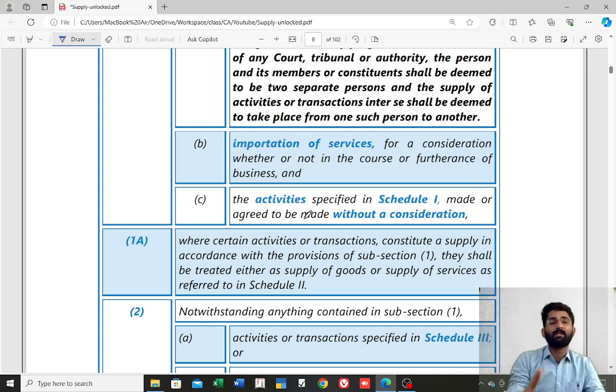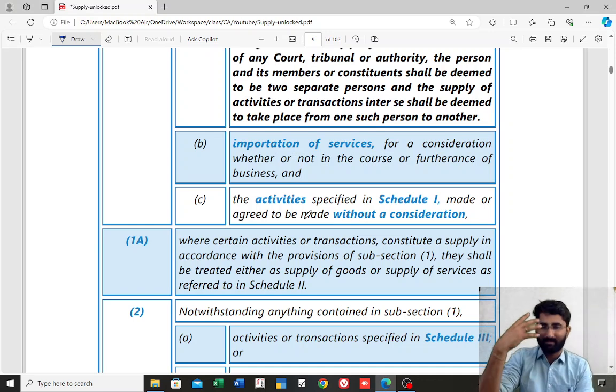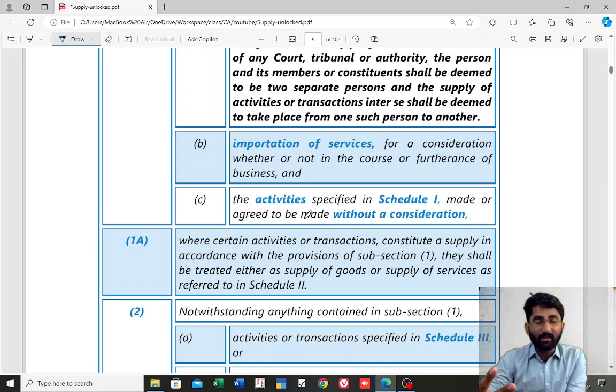Section 7, subsection 1, clause C. If you can recall, in section 7, subsection 1, clauses A and B, in both the cases, consideration was important. Consideration has to be there, only then it is supply. But there are some cases, especially 4 cases, where even if there is no consideration, it will be considered as supply.